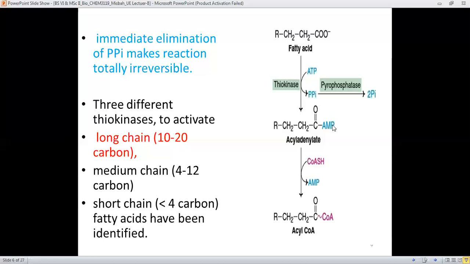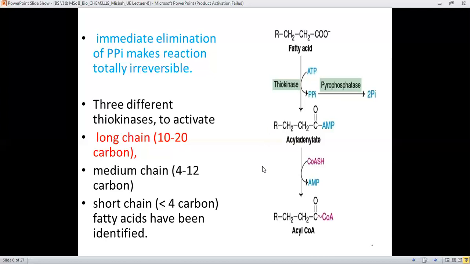and there is release of the 2 Pi, and again another enzyme is involved over here to release the two inorganic phosphate groups. The enzyme involved is pyrophosphatase, and this enzyme immediately makes the elimination of the PPi. Therefore, this reaction is completely irreversible. When it's going away, it's no longer available for the AMP to reunite. Therefore, this reaction is regarded as the irreversible reaction.